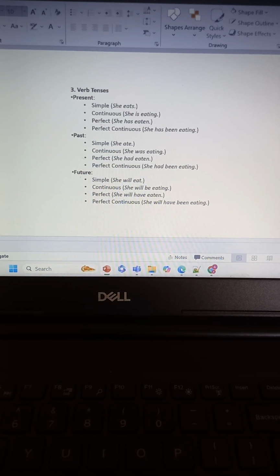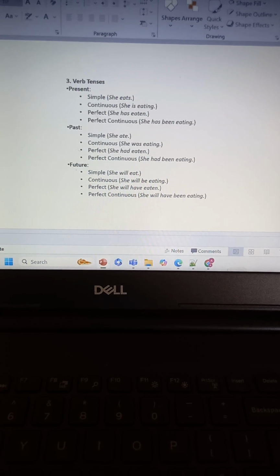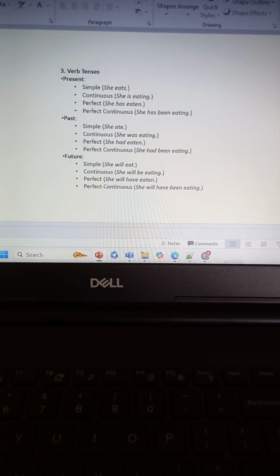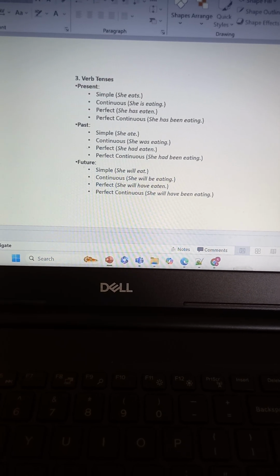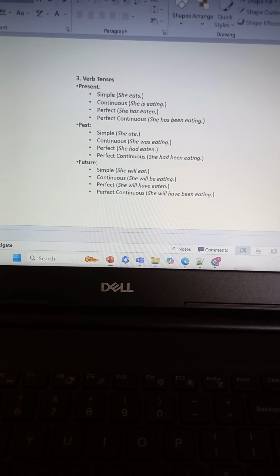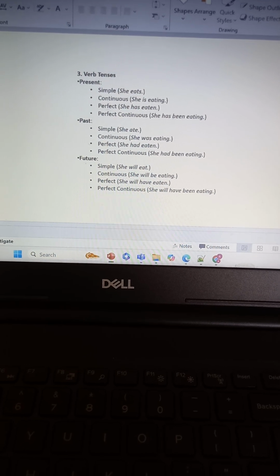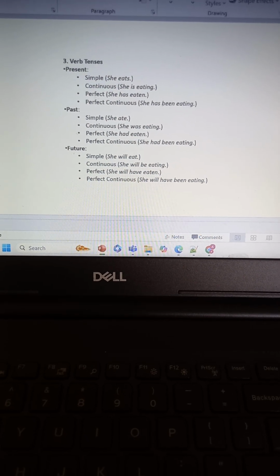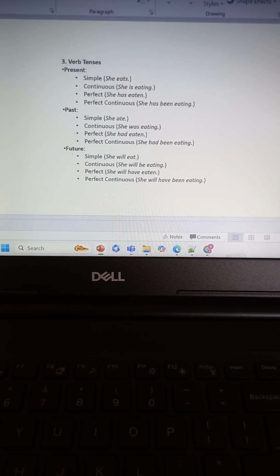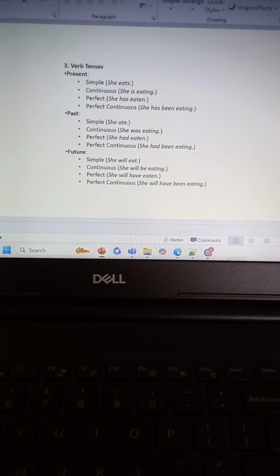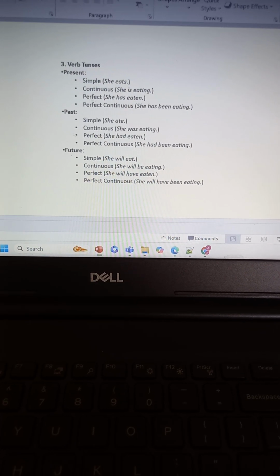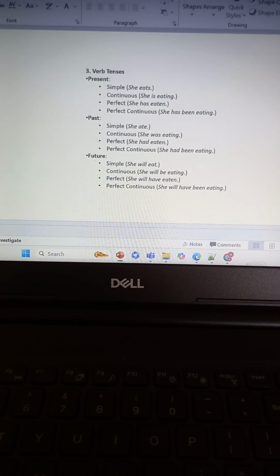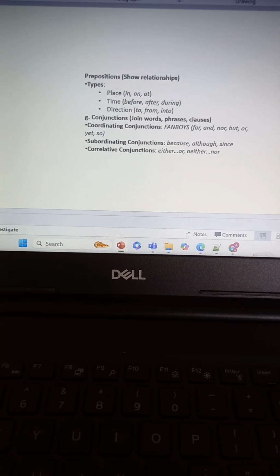Past is subject, then past form of the verb. There are three forms: present base form, past, and past participle. All right. So past continuous formula is subject, then was or were. If it is singular, then was. Plural, then were. And verb ing form. Perfect tense: subject, then had, always had, because have, has, its past form is had, then verb third form, eaten. Perfect continuous is again subject, then had been, and then verb ing form.